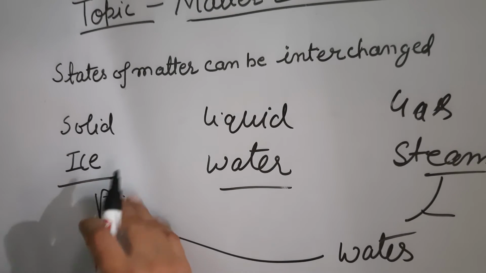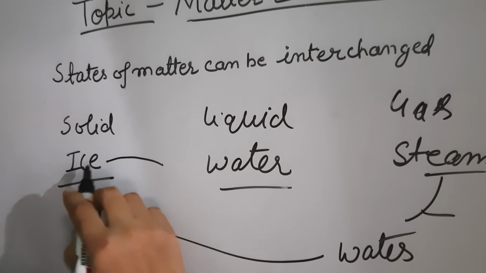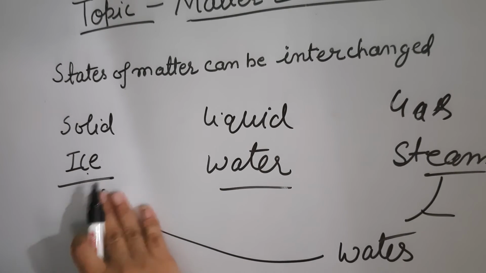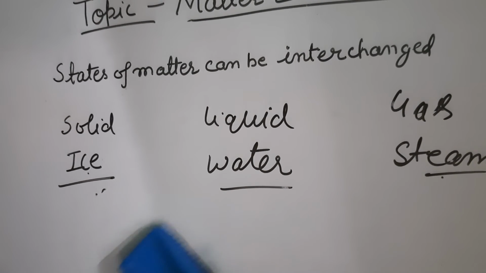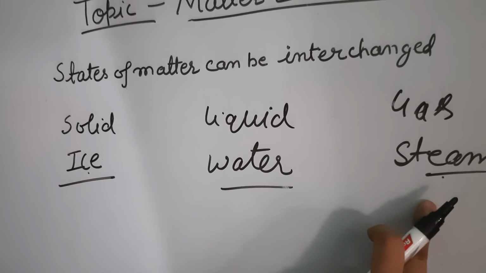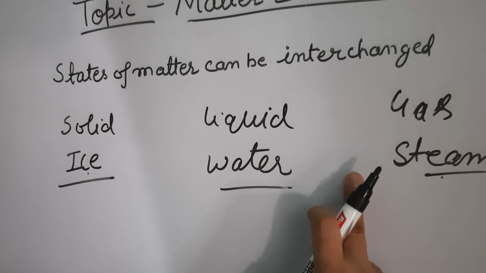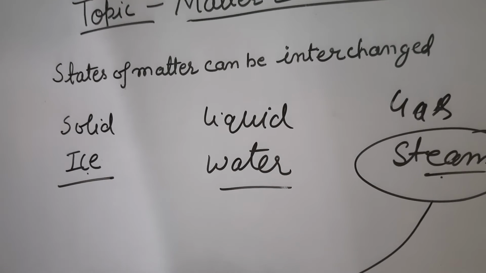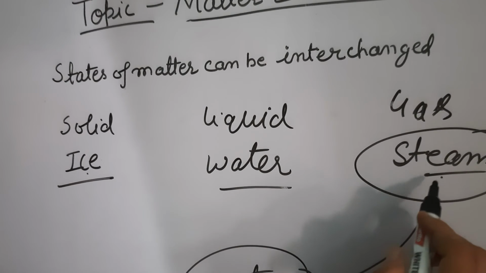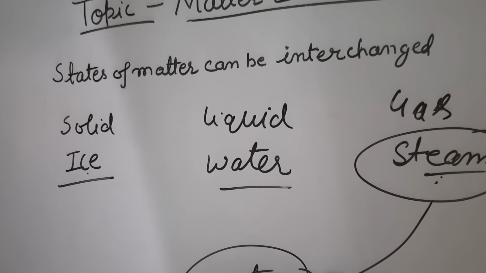So here are many processes going on. This is melting: ice converts into water. This process is known as melting. And when this water changes into steam, this process is known as evaporation. And when we cool down this steam, we get water again. This is known as condensation. When the water vapor changes into water, this process is known as condensation. And again when we keep this water in the fridge, we get ice, and this is known as freezing.